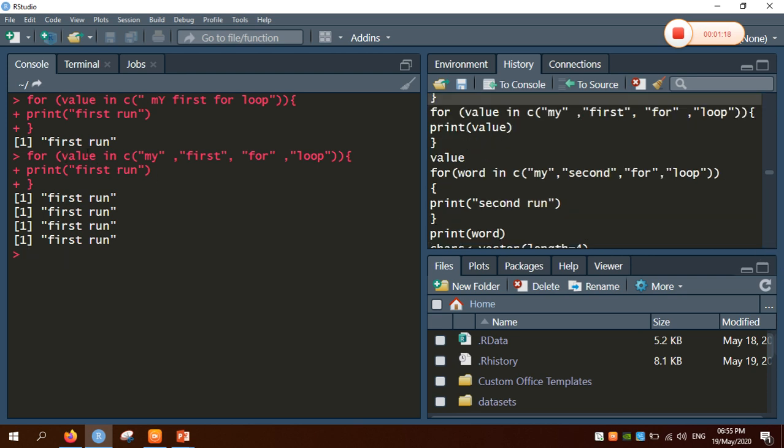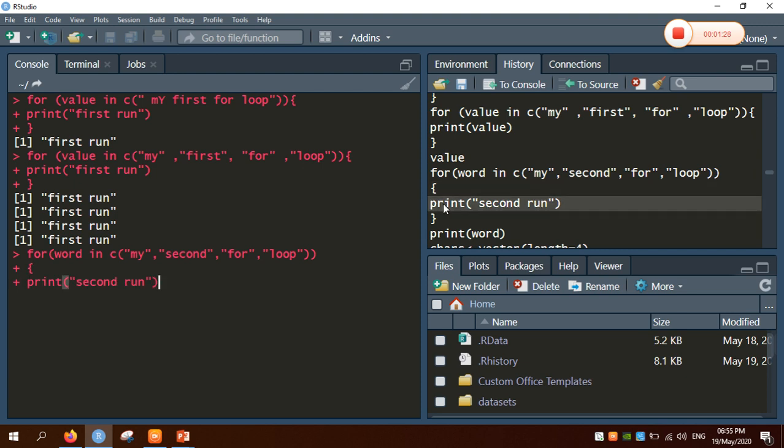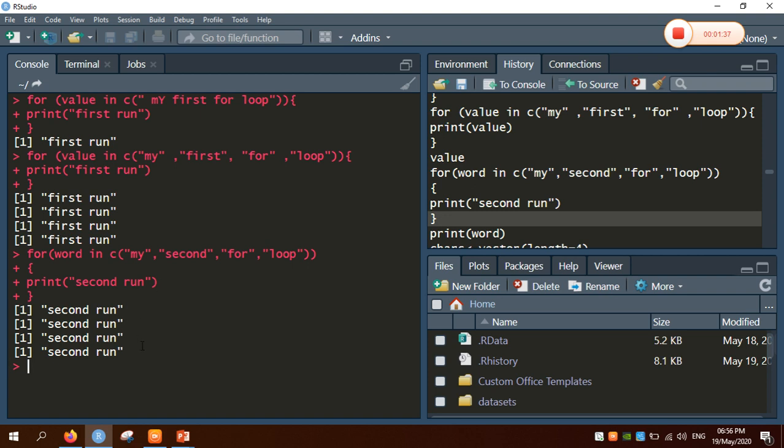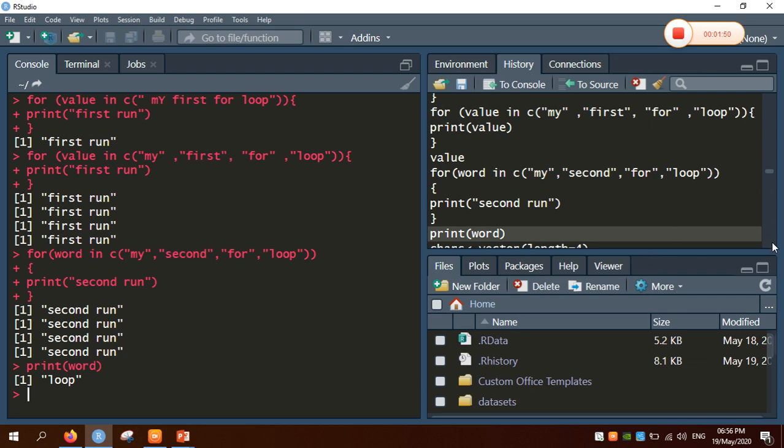So there is no need to take the word value here. We can take any value also. For your understanding, I will be running the program again. So I will be taking the word as word itself. I will be printing the message here. For example, if you try to print the word here, it contains the output as the last element, which means you will see that it still contains the value of the last element in the set.